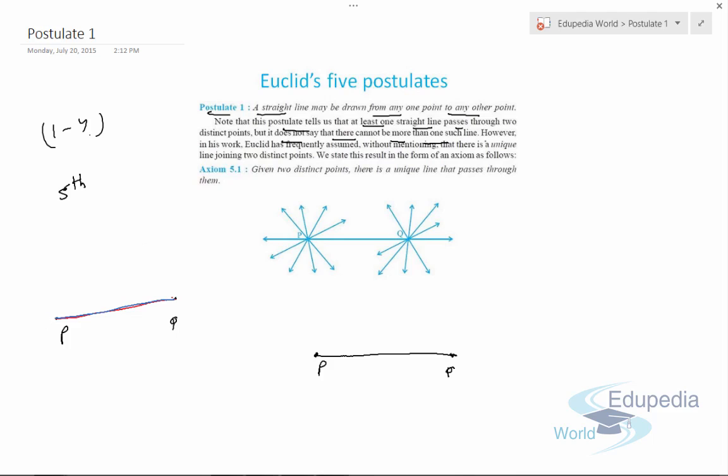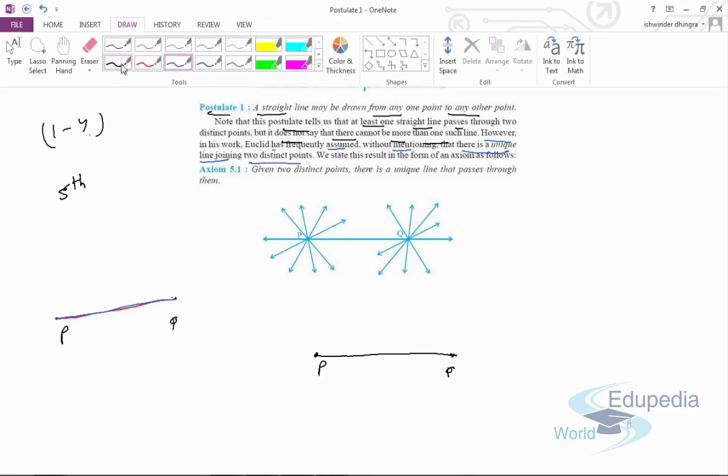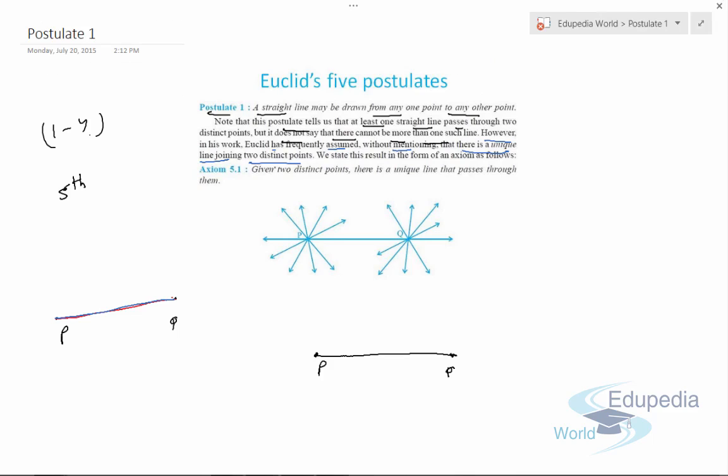However, in his work, Euclid has frequently assumed, without mentioning, that there is a unique line joining two distinct points. That is, there is only a unique line that joins the two distinct points. So this is the first postulate of Euclid. Its axiom is that given two distinct points, there is a unique line that passes through them.